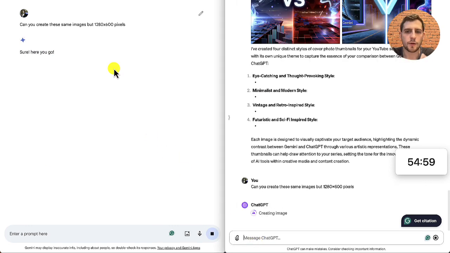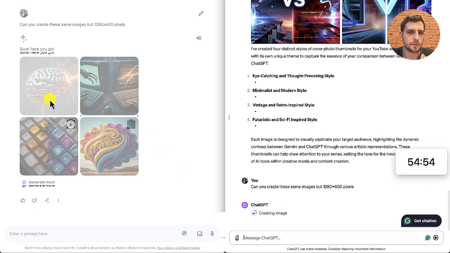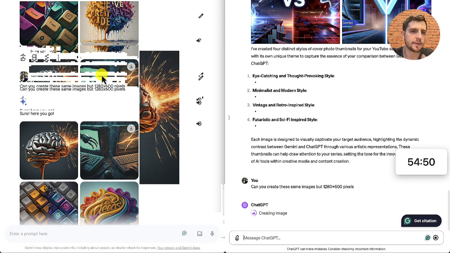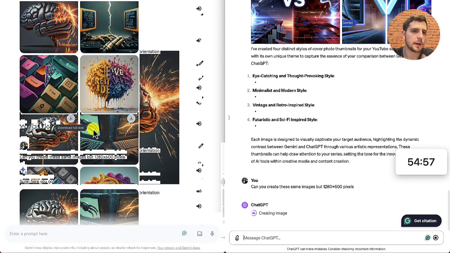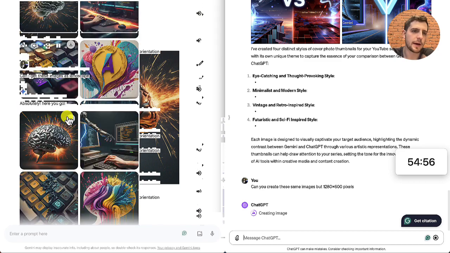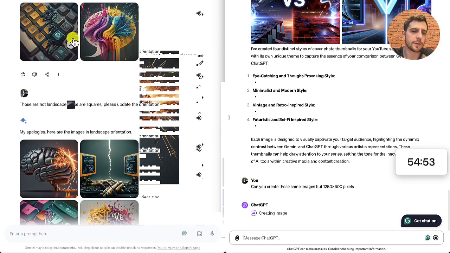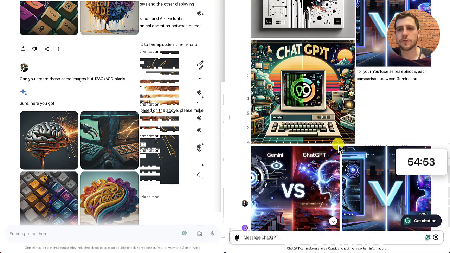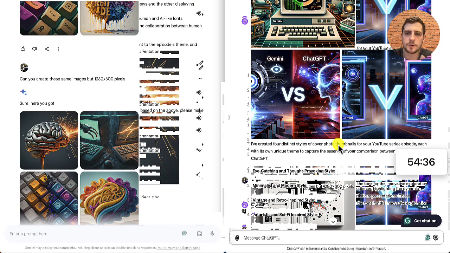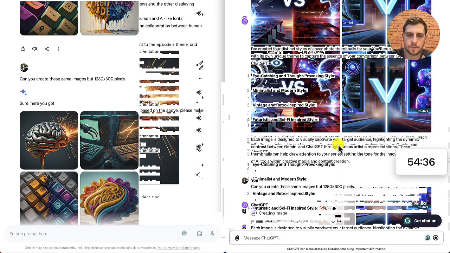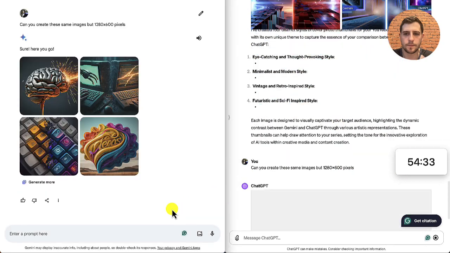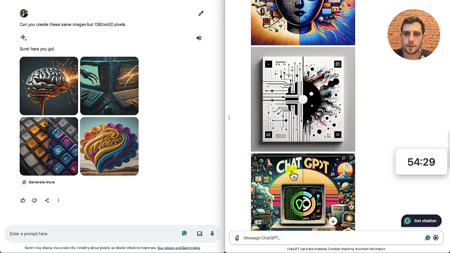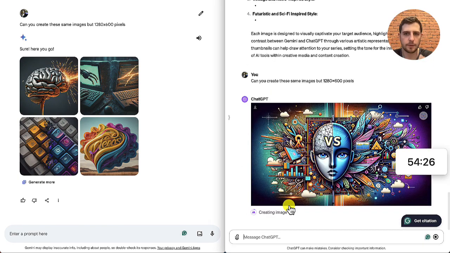So Gemini has already confirmed it can, and it did not do it. So it can only create squares. It thinks it can do otherwise. But what's interesting to note is that these images are all very similar. So it is able to create and follow on from the conversation to create similar images. Whereas I believe ChatGPT's will be completely different from the ones that they generated. So that's that one. Similar. I wonder what the design will continue to be.